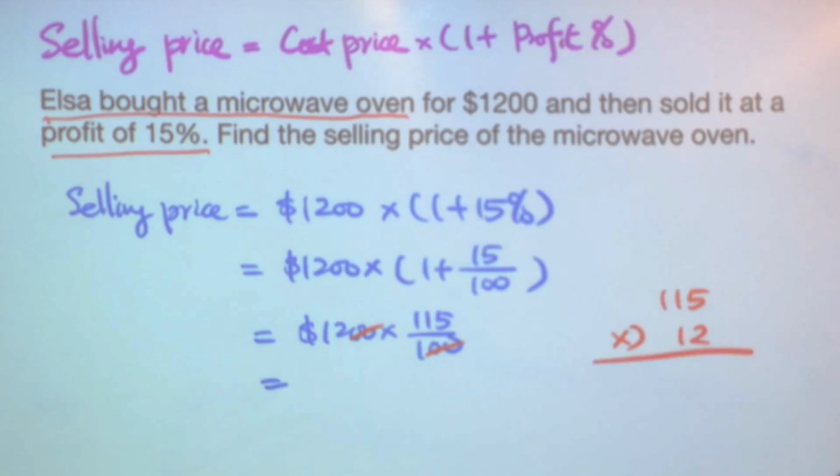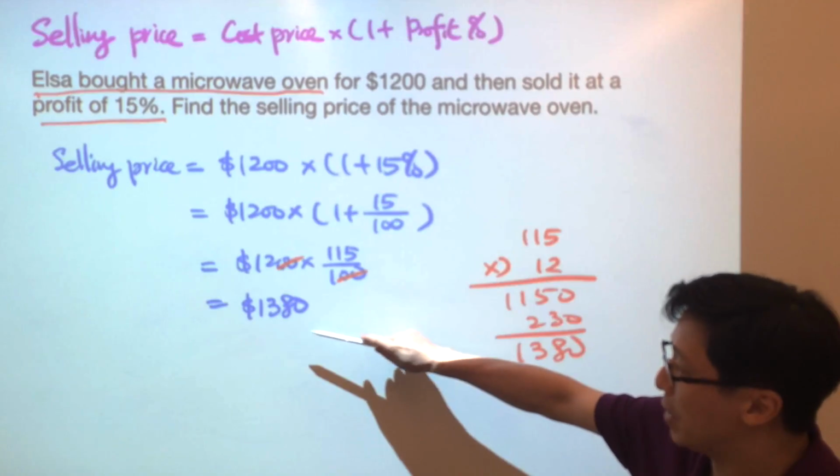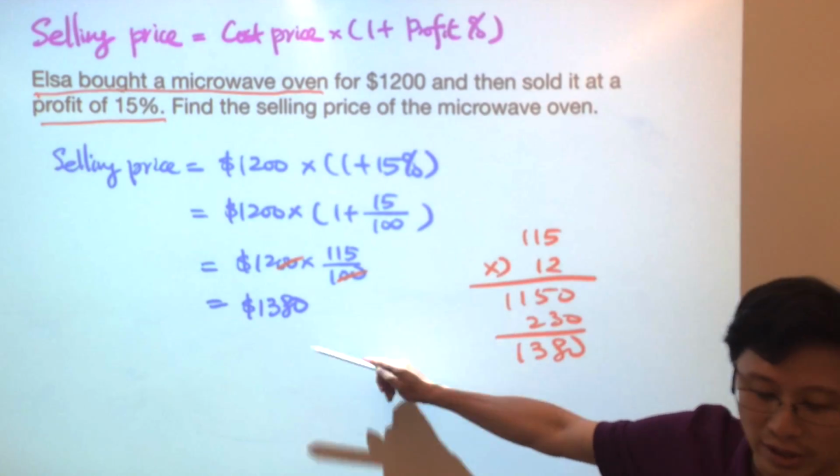We can also do some rough work here. 1150. This is 1380. Now we have the selling price, $1,380.